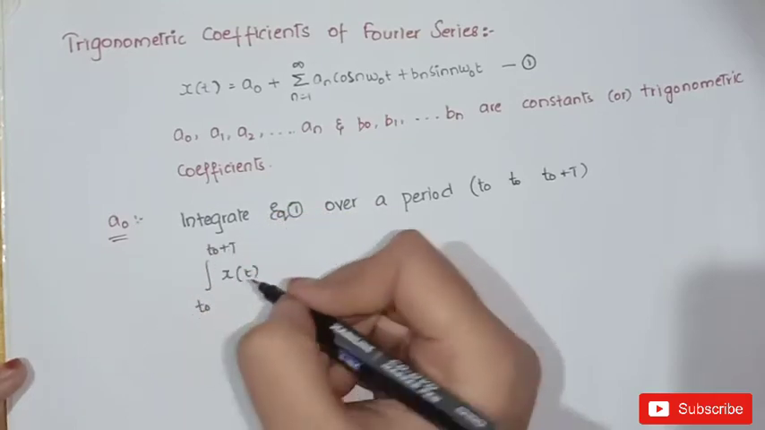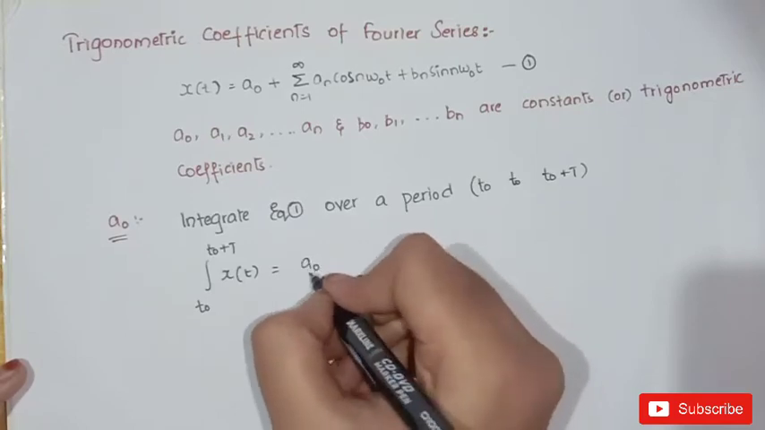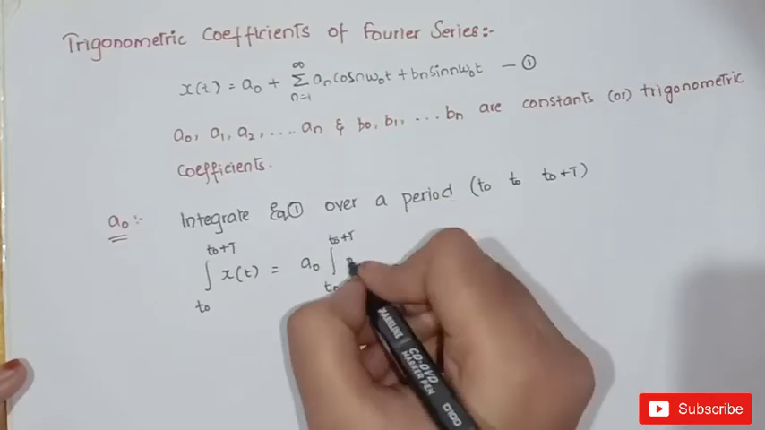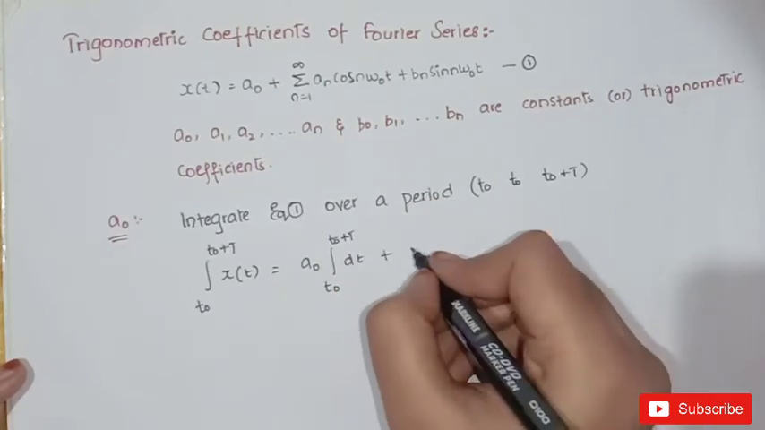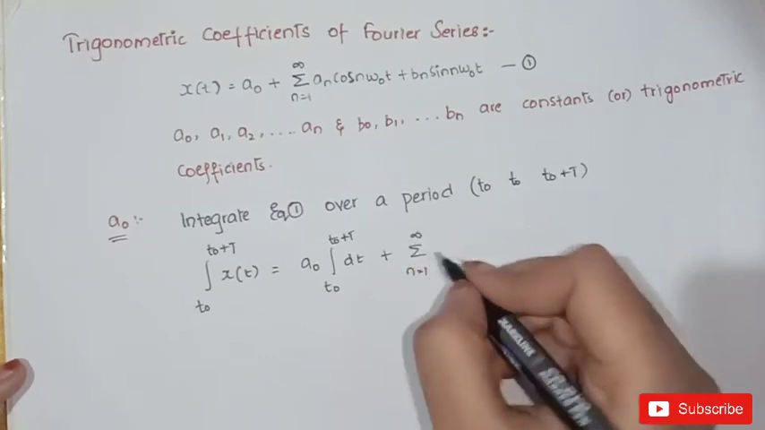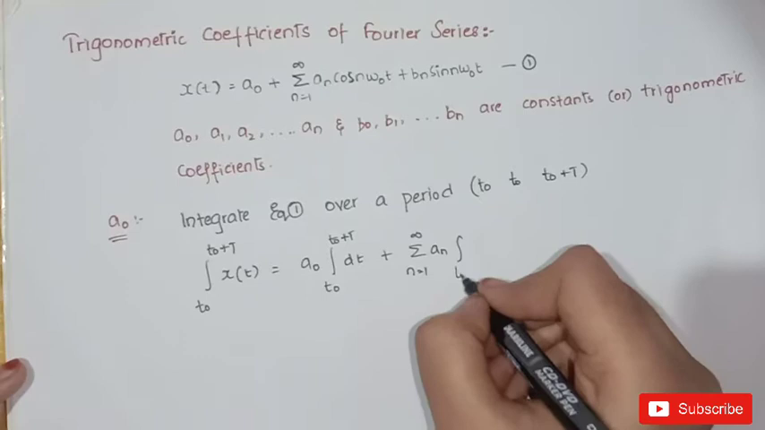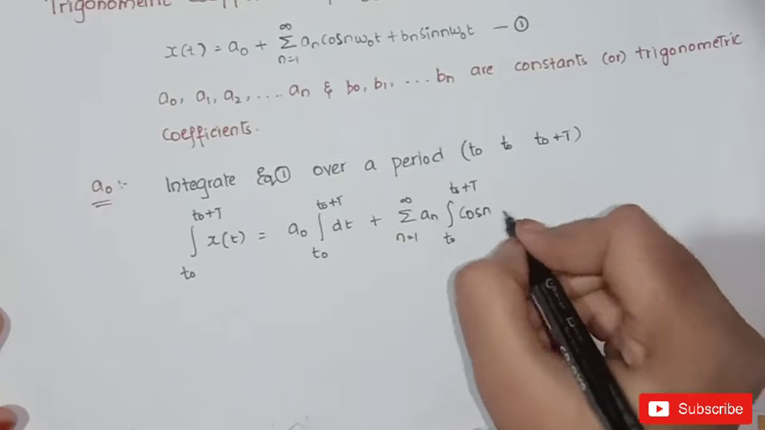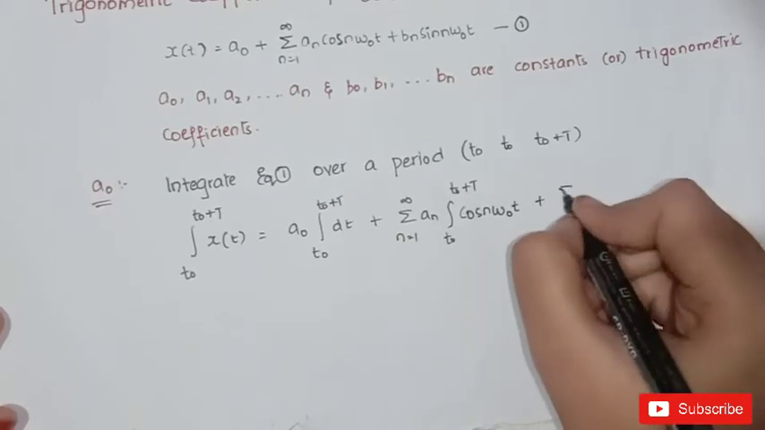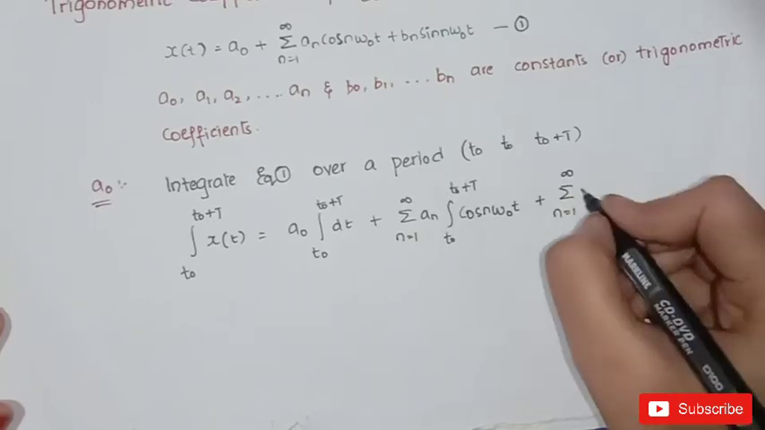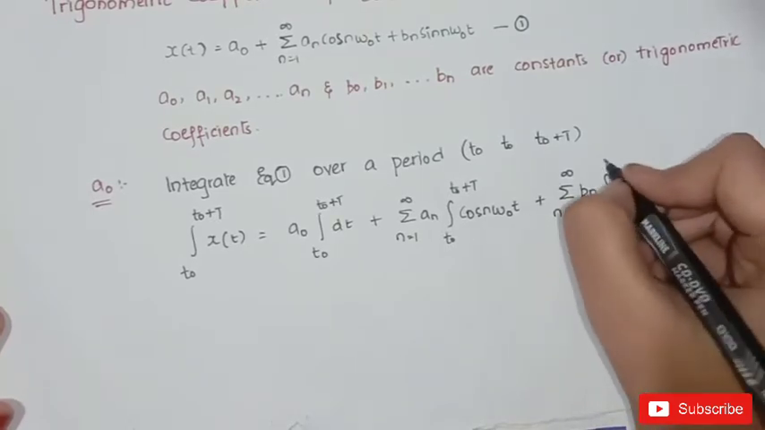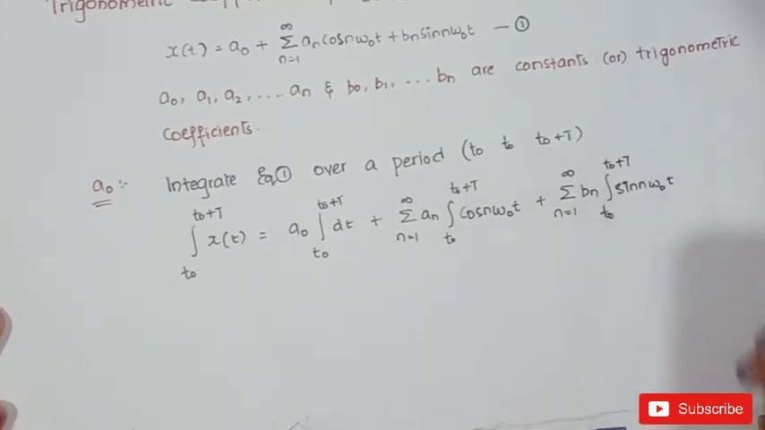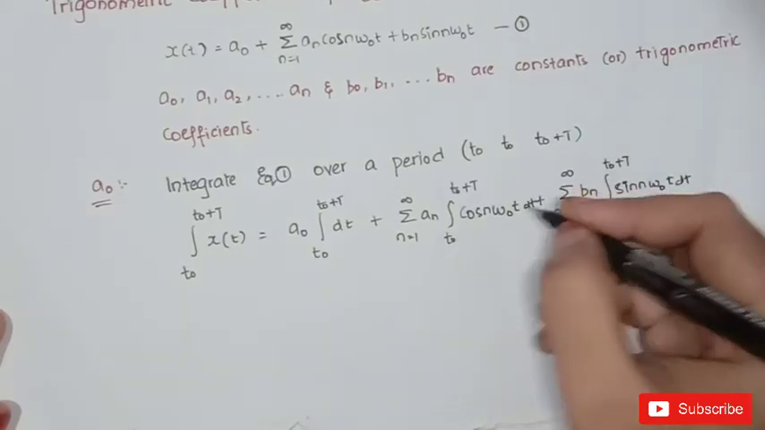x of t dt is equal to a0, which is a constant, so a0 integral t0 to t0 plus T dt, plus sigma n is equal to 1 to infinity an integral t0 to t0 plus T cos n omega naught t dt, plus sigma n is equal to 1 to infinity bn integral t0 to t0 plus T sin n omega naught t dt.